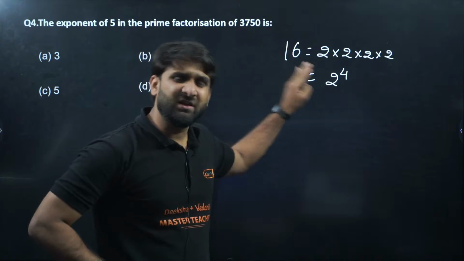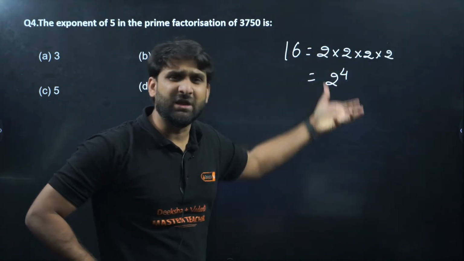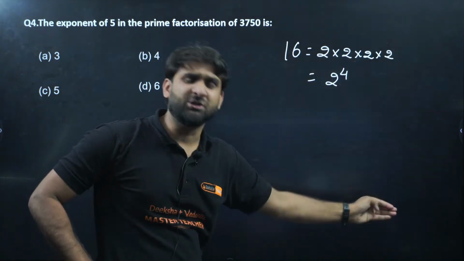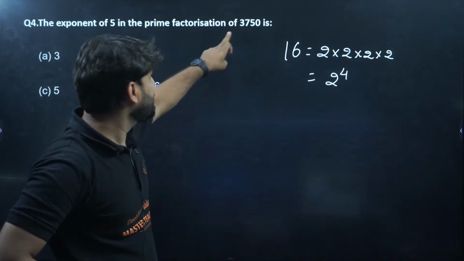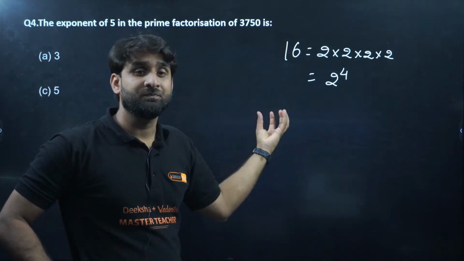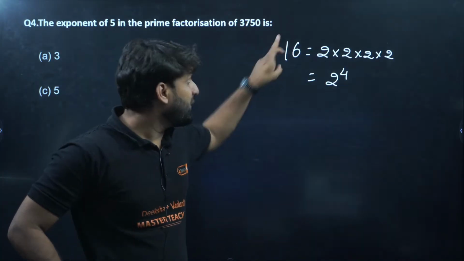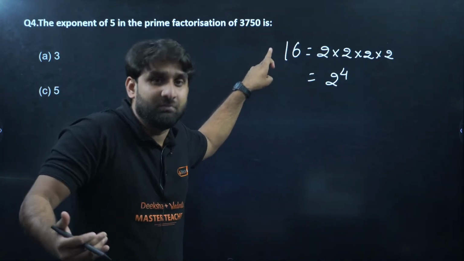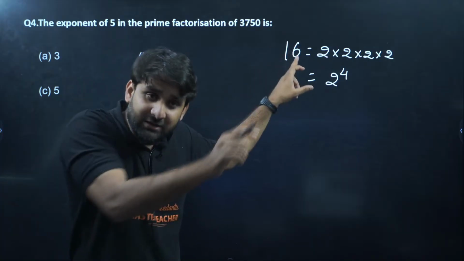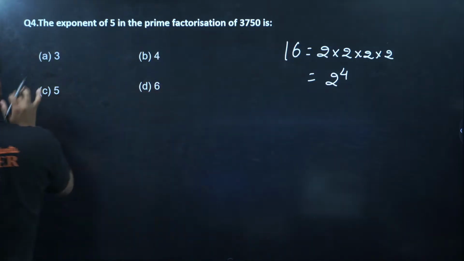But 16 is a very small number, so we can write it without doing any mathematical calculation. But here 3750 is a big number, so we can't write the prime factorization directly. So what do we need? We require division. We have to take the LCM-style division method to write the prime factorization. Okay, so let me do it here.